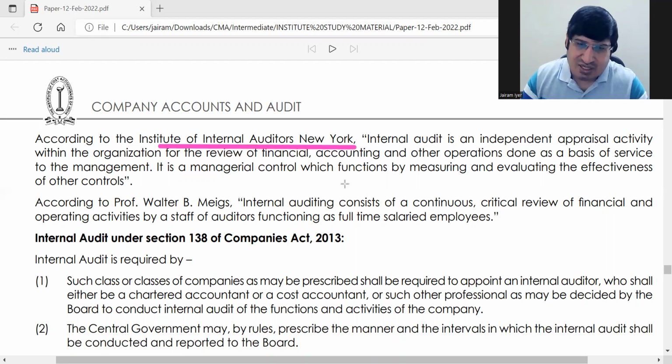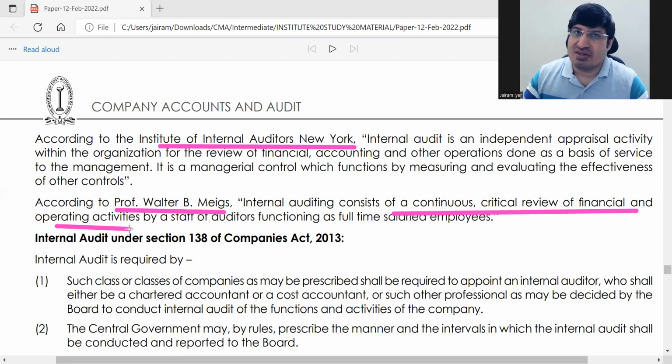Professor Walter Meigs has said that internal audit consists of a continuous critical review of financial and operating activities by a staff of auditors who function as full-time salaried employees. These are all more or less the same things.